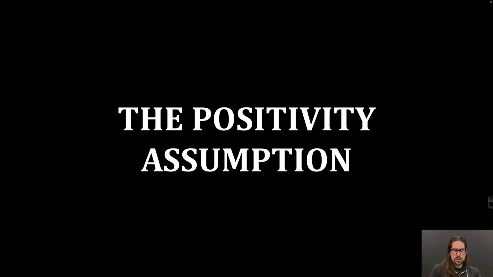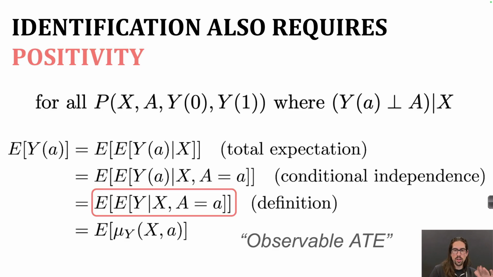Okay, we were talking about the conditional randomization assumption, and I skimmed over the fact that there's actually also another assumption. It's not just conditional randomization. You also need positivity. Is this subtle? So I'm just going to go over it pretty quickly. Here, I said if you have this conditional randomization, you can do this short little proof and show that